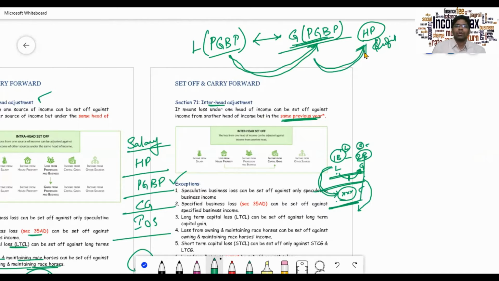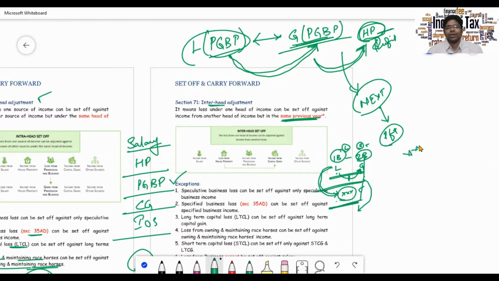Consider you've got income under HP. Then you will try to set it off here. Even if HP is not able to accommodate your loss, then you will carry it forward to the subsequent year, next year. And next year, what will you do? Next year again, if you have a profit in your business, either of the businesses, you will set it off.